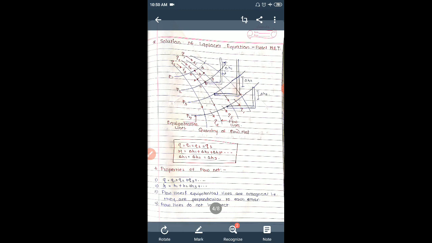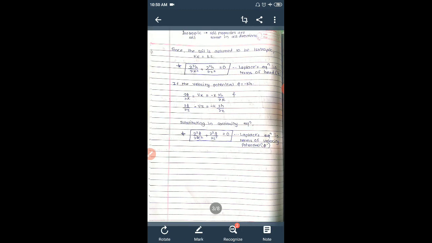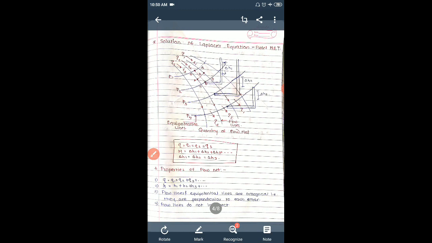Then what we will study next is the solution of this Laplace equation, which is the flow net. Whatever Laplace equations we have got can be solved by using a flow net. These Laplace equations express the fundamental relationship for steady potential flow in isotropic soil.